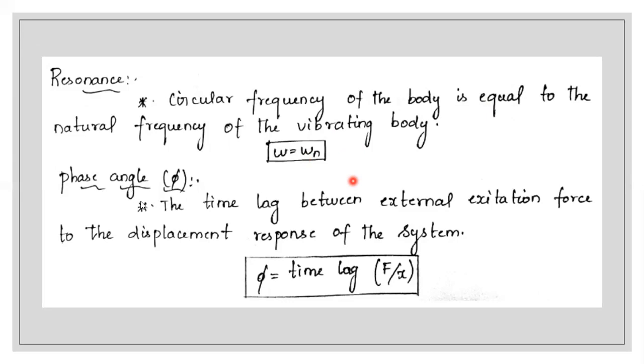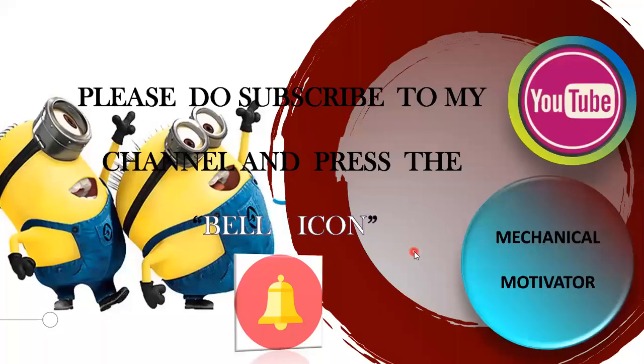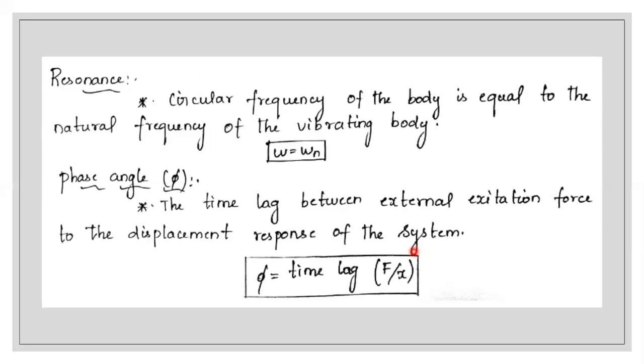So next one is phase angle. Phase angle means the time lag between the external excitation force, where F denotes the external excitation force, and the displacement response of the system. X is the displacement response of the system. So we have seen a basic introduction to forced vibration. I hope it's very clear.